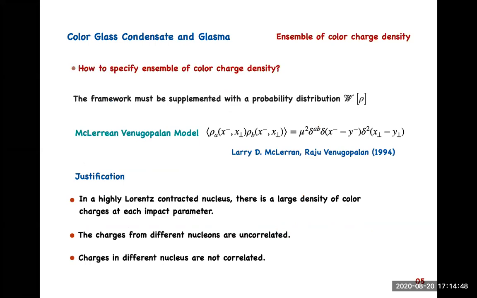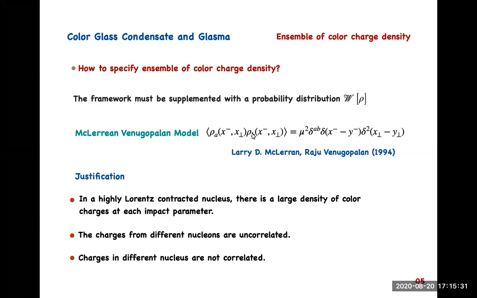All right, so how to specify the ensemble of color charge density? We need a color charge ensemble, but how to specify that? Now here comes the McLerran-Venugopalan model. In the MV model, they argued that with reasonable assumptions, the ensemble can be taken simply as Gaussian, and the only surviving correlators that we can construct with this rho are the 2-point correlators, because it is Gaussian, and all the higher order correlators would be simply 0.